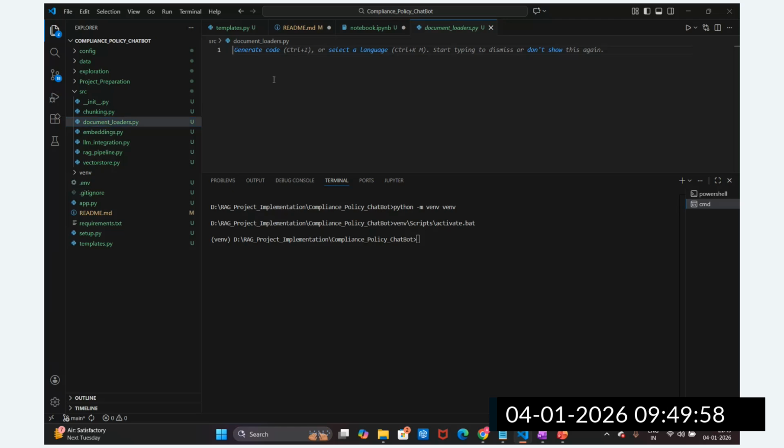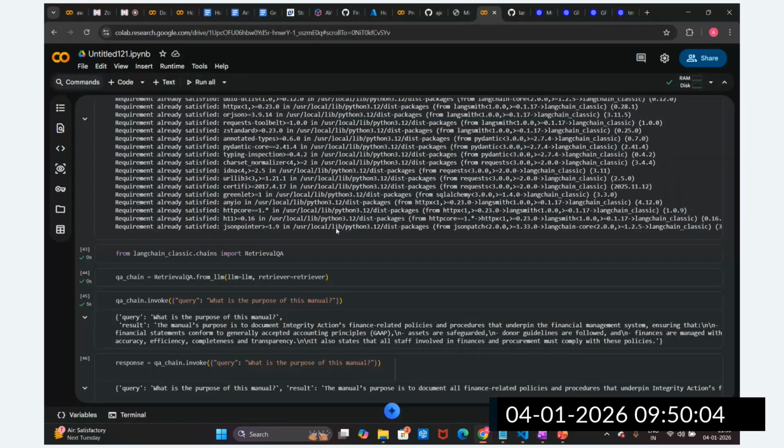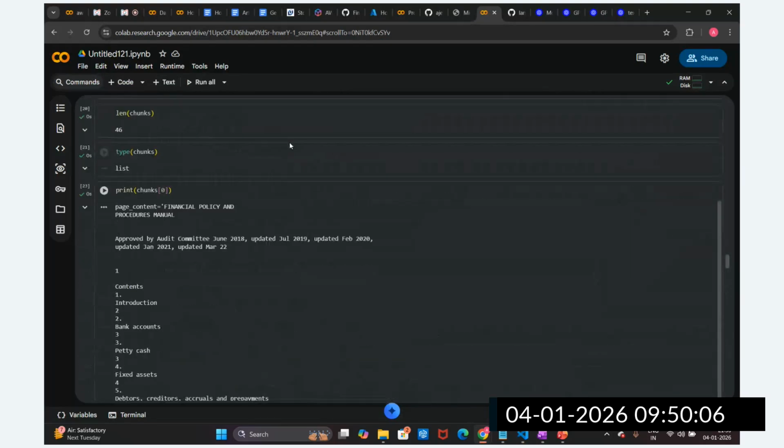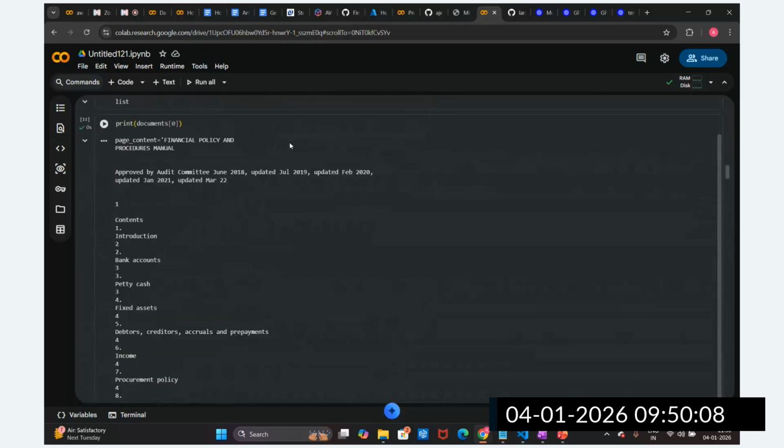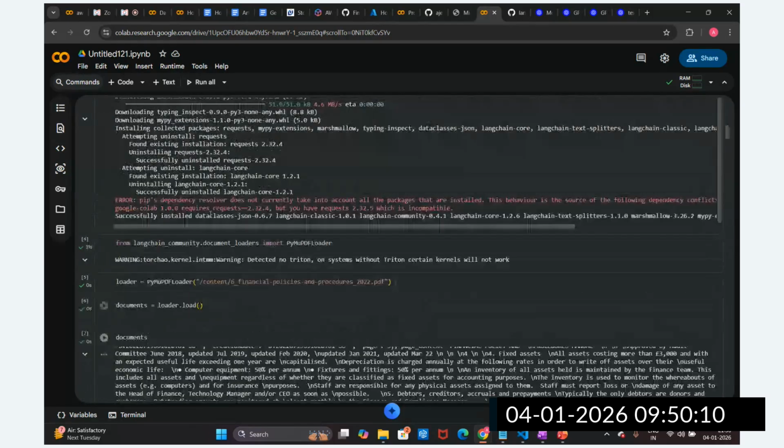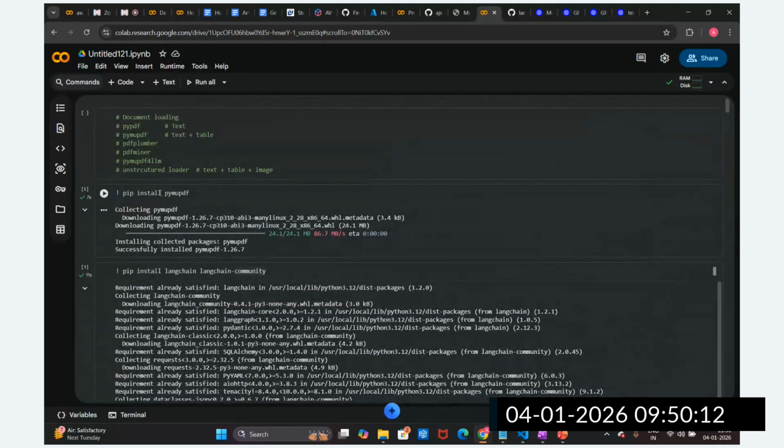Now you can see I'm going to write the code in the document loader. How am I going to write this code? Let me go back to the exploration notebook. I'm going to create the source code now. So from the start, where is the document loader? So we have installed this, right?